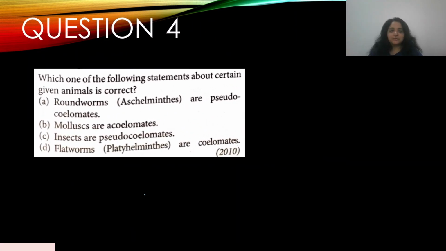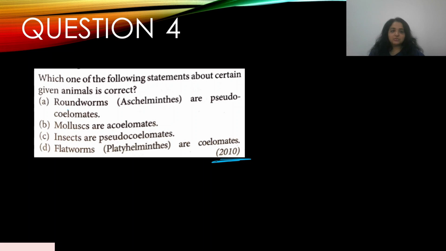Question number 4. Which one of the following statements about certain given animals is correct? This appeared in 2010. A, roundworms, the Aschelminthes, are pseudocoelomates. B, mollusks are acoelomates. C, insects are pseudocoelomates. D, flatworms are coelomates.